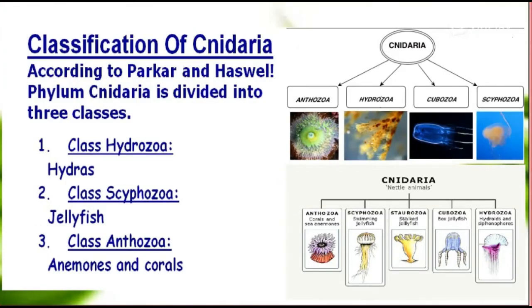Now, what is the classification of phylum Cnidaria according to Parker and Haswell? Phylum Cnidaria is divided into three main classes. First one is class Hydrozoa, and its representative member is Hydra. Second is class Scyphozoa, and its representative member is jellyfish. Third one is class Anthozoa. In this class, anemones and corals are present. You can see here members and their names and classification.